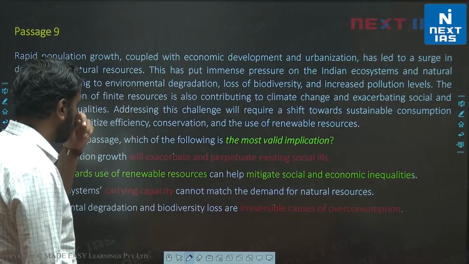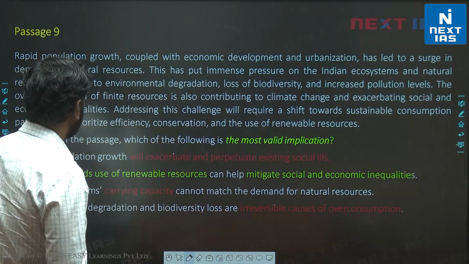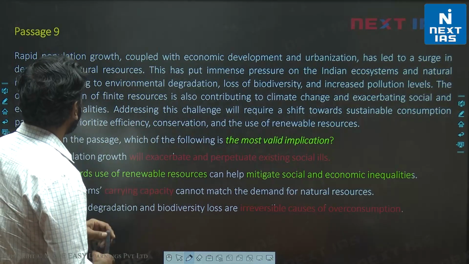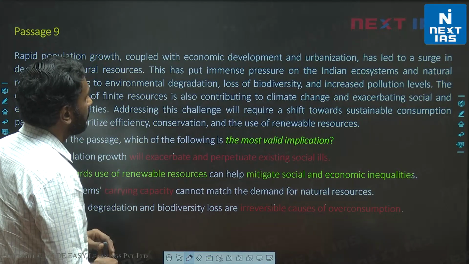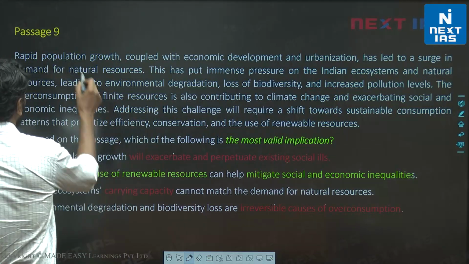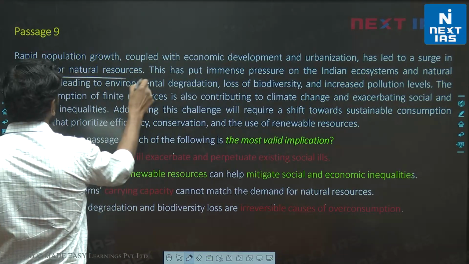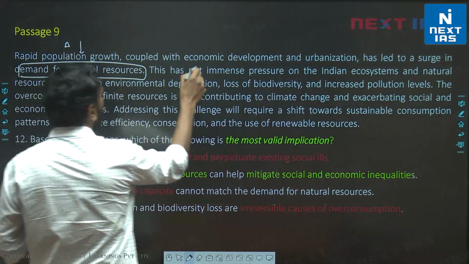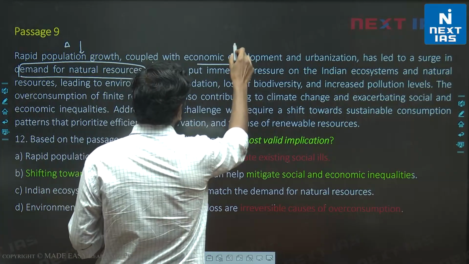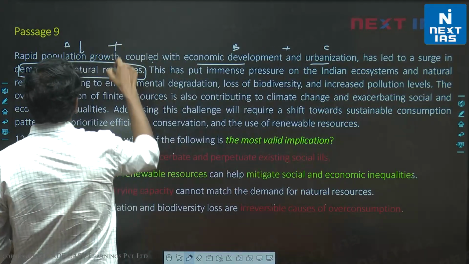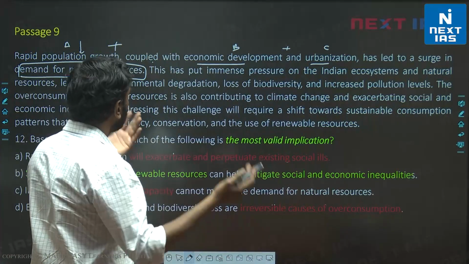Based on the passage, which of the following is the most valid implication? Alright. Now the passage is fairly easy. We'll go through the passage. Rapid population growth coupled with economic development and urbanization has led to a surge in demand for natural resources. So demand for natural resources has increased because of A, rapid population growth, coupled with B, economic development and urbanization. So A plus B plus C, all of this has led to demand for natural resources increasing.